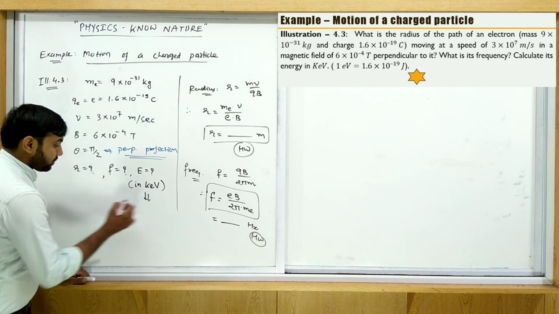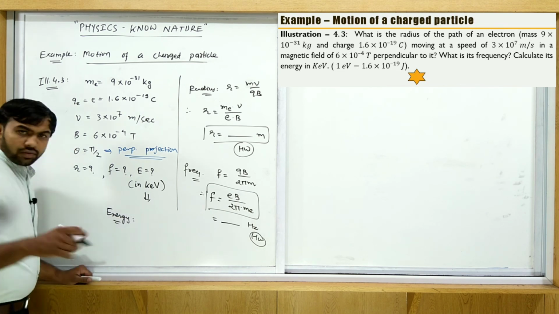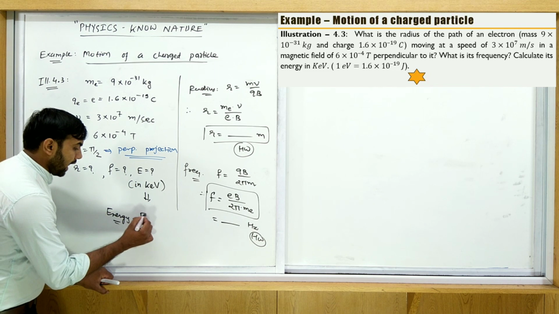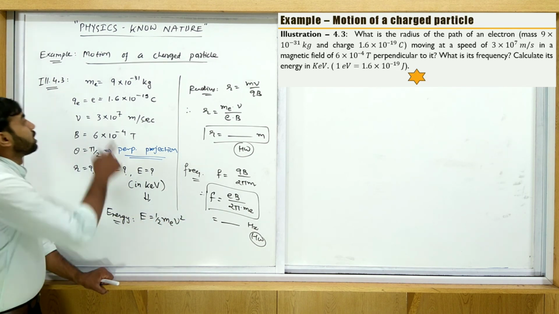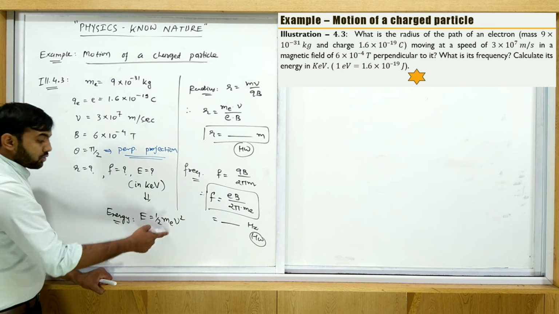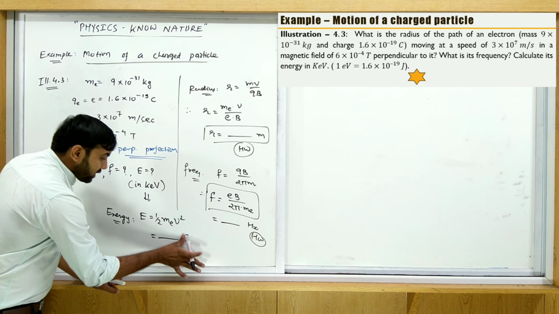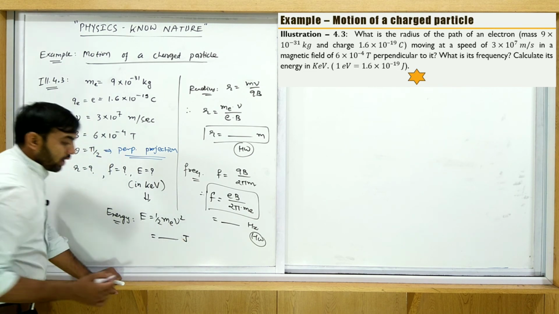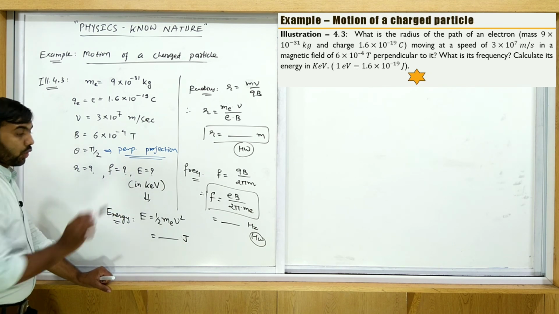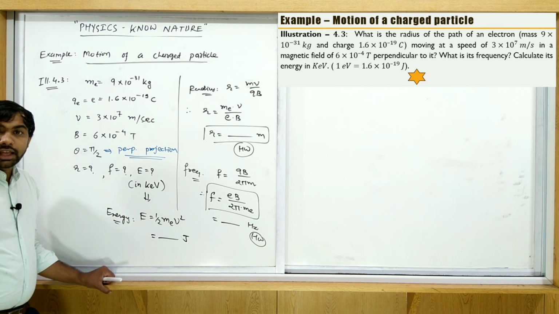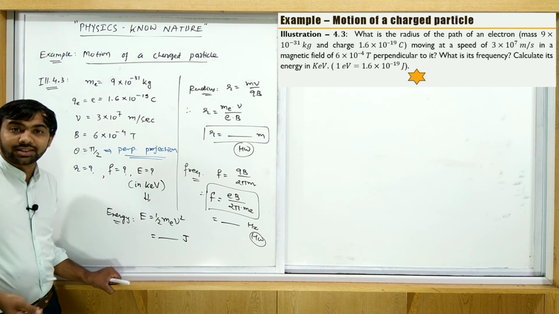और energy, so the charged particle is moving with some speed, then this energy is the kinetic energy, it's 1/2 m_e v², 1/2 m_e and v, everything is known, but this answer is in joule. ये आंसर, जो भी आप फाइंड करो, किस में आएगा, जूल में. Okay, so if you convert this answer in electron volt, actually see here kilo electron volt, so one eV is equal to 1.6 × 10^-19 जूल.